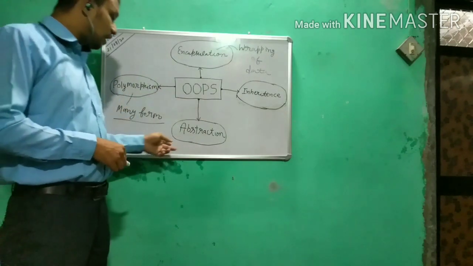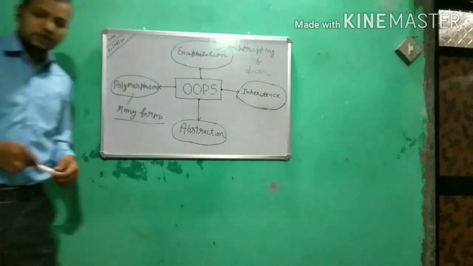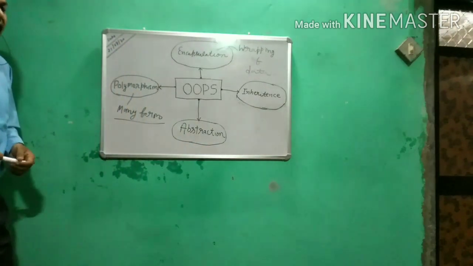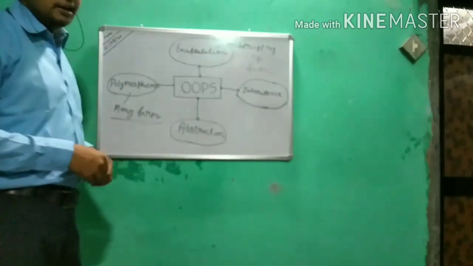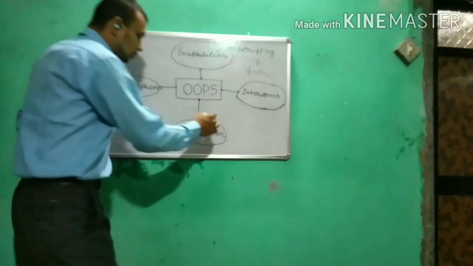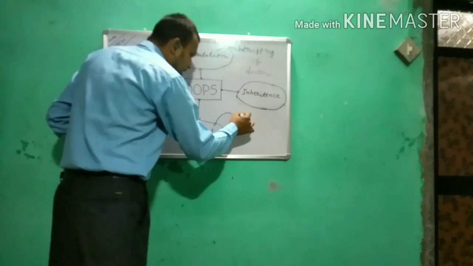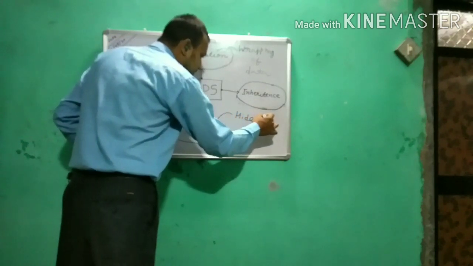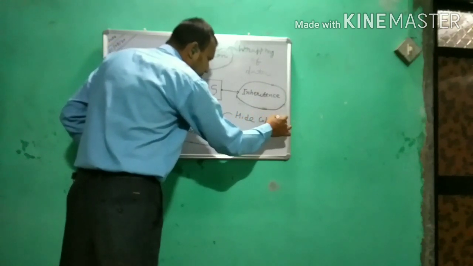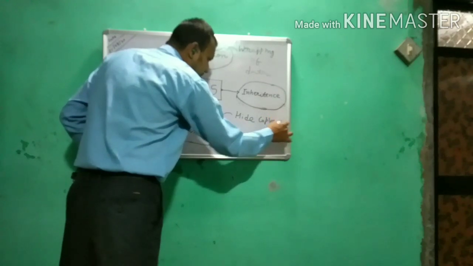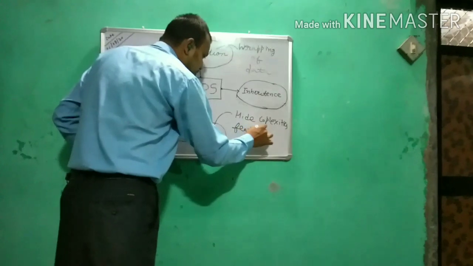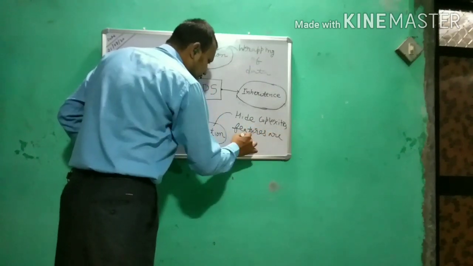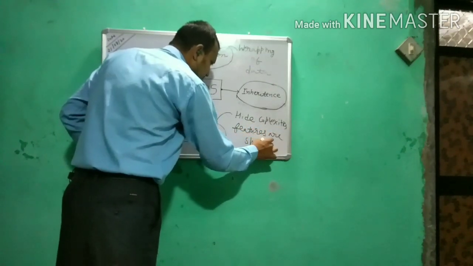Then next is abstraction. Abstraction basically means hiding your complexities and showing your features. Okay, so in simple words, hide complexities. Complexities are hidden and features are displayed or shown, you can say that.